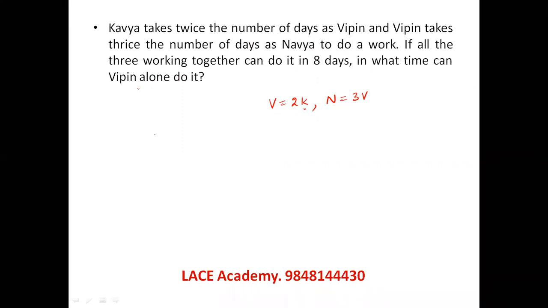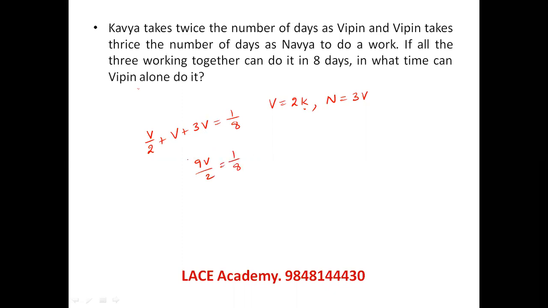Now Kavya can be written as Vipin by 2, plus Vipin, plus Navya can be written as 3 times of Vipin. All together 1 by 8 efficiency. This is 4 plus half, 9 by 2. So 9 Vipin by 2 is equal to 1 by 8 efficiency. Vipin efficiency is coming as 1 by 36. 2 4s are 8, 9 4s are 36. So 36 days Vipin will take to complete the work. Vipin equal to 1 by 36 is coming. Let's see the next one.